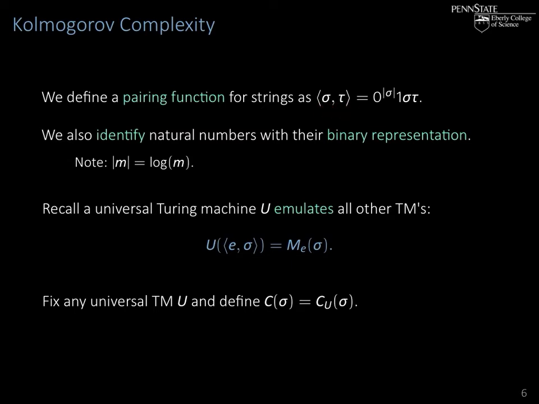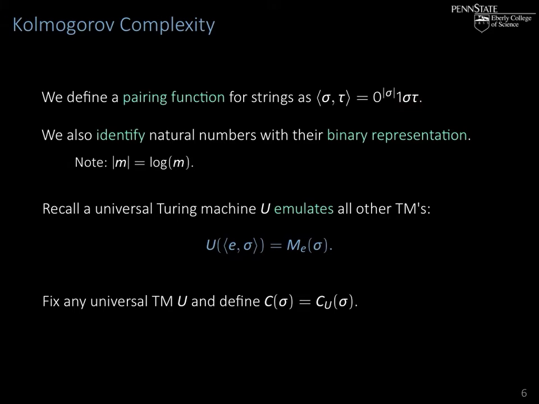We just code a pair of strings sigma, tau into one single string by first giving a number of zeros, and the number of zeros depends on the length of sigma, the first string in the pair. Then to indicate that the part that codes the length of sigma is over, we put a 1 in there, and then just list sigma and tau.